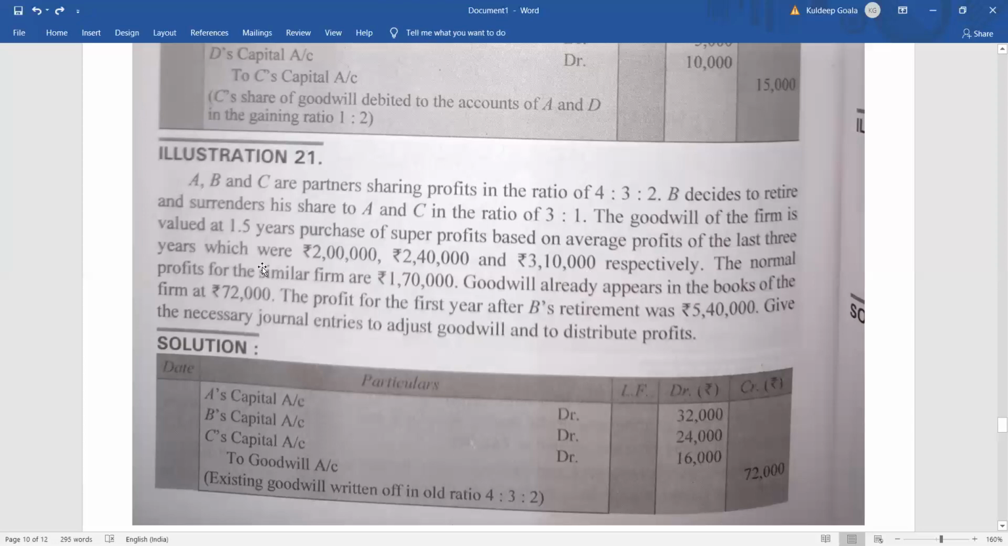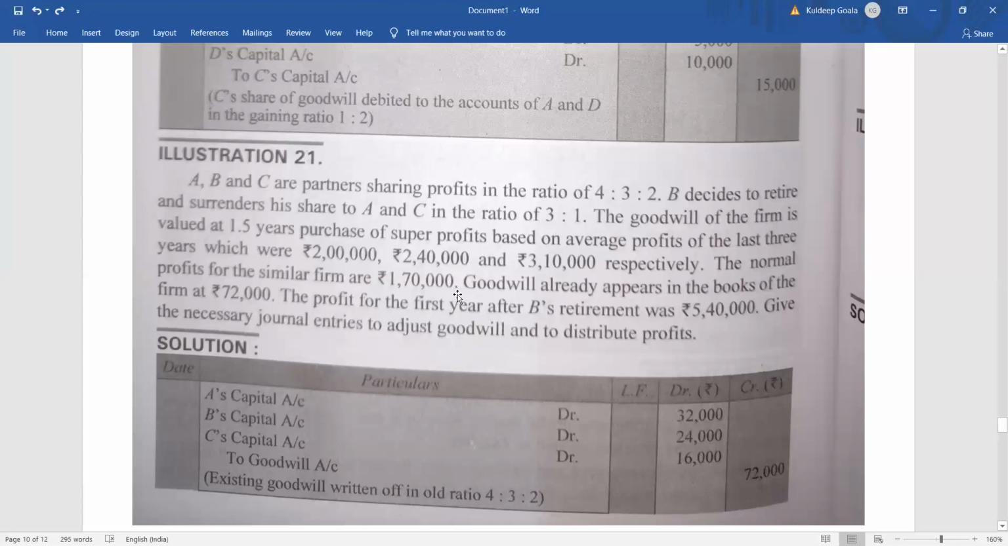So the last 3 years' profit is given: 2 lakh plus 2,40,000 plus 3,10,000. So the total will be how much? 7,50,000, isn't it? And what will be the average profit then? Divide by 3. 7,50,000 divided by 3 will be 2,50,000. So the average profit is 2,50,000. Clear? Minus the normal profit. The normal profit is how much? 1,70,000.